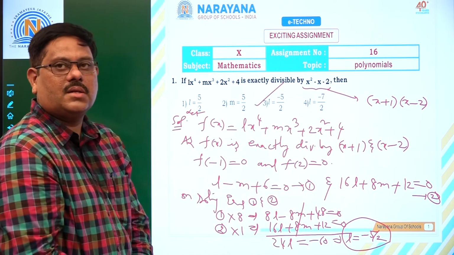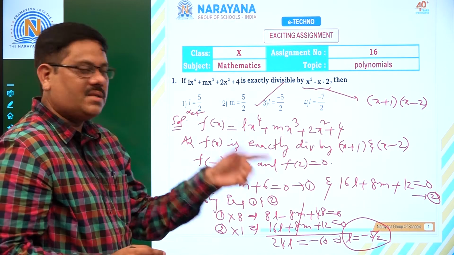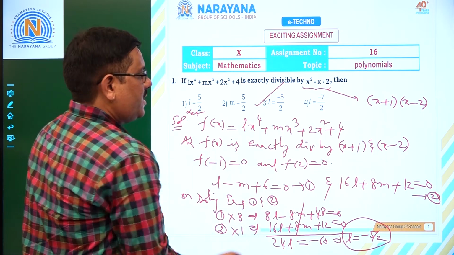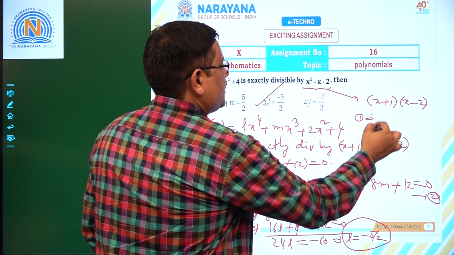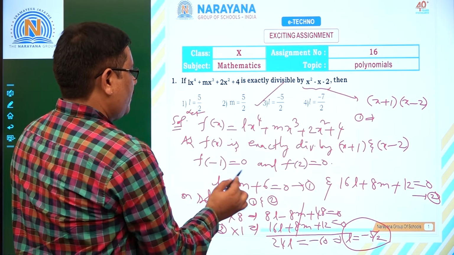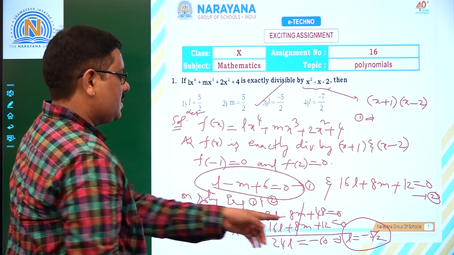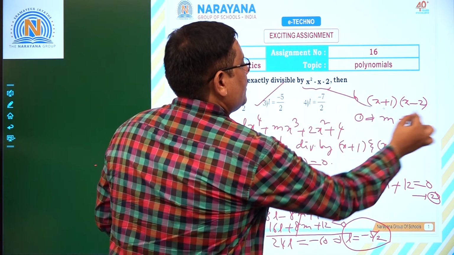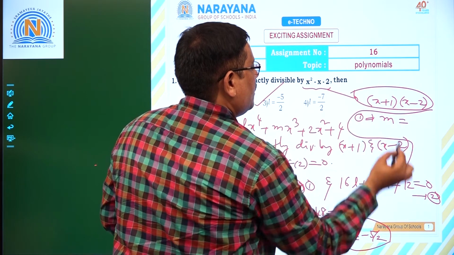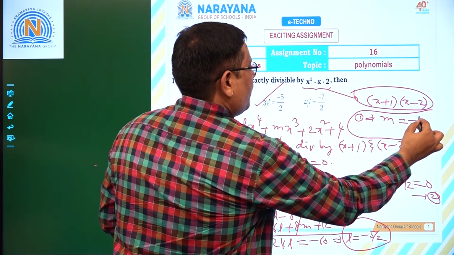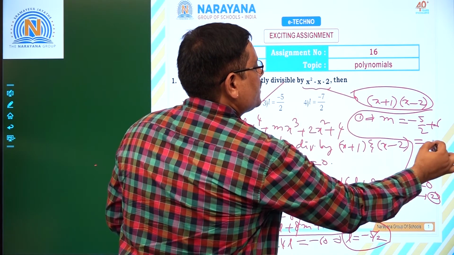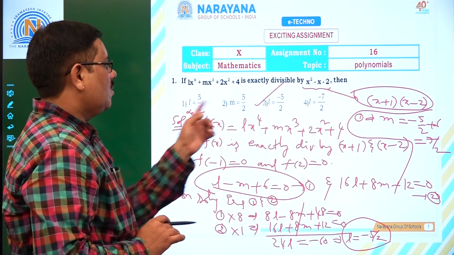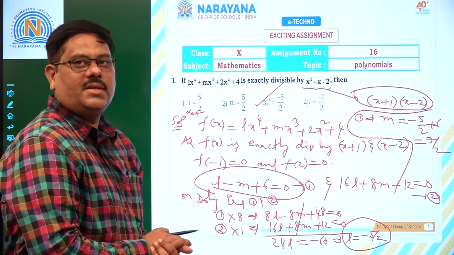So the third option is the right answer. Here also M is given as 5 by 2. Let us verify whether we get M as 5 by 2 or not. How to do that? Using the first equation. The first equation implies L is minus 5 by 2. So M is equal to L plus 6. L plus 6 in the sense L is minus 5 by 2 plus 6. That is going to be 7 by 2. M value is 7 by 2. But in the option it is given as 5 by 2. So only one option is right. That is, the third option is the right answer for us.